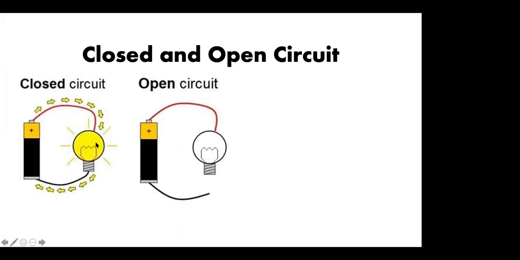Ma'am, in closed circuit, the current will flow, and in open circuit, the current doesn't flow, right? Because it doesn't have a closed connection. Yes. Okay. So that is why the path of current is not complete. So it is called an open circuit.